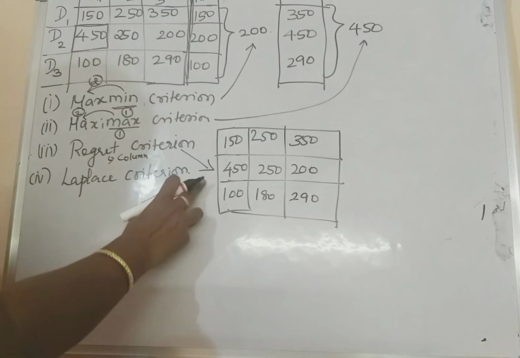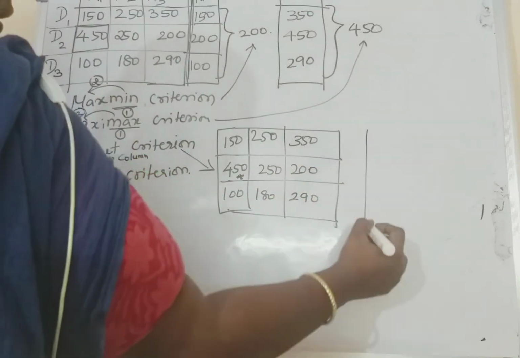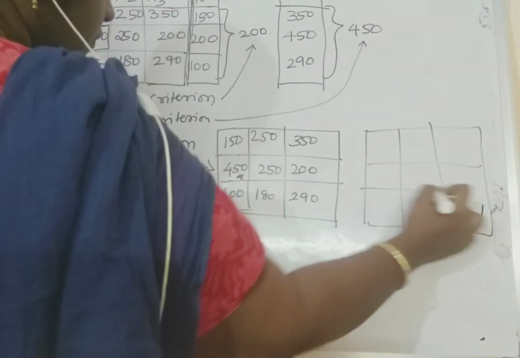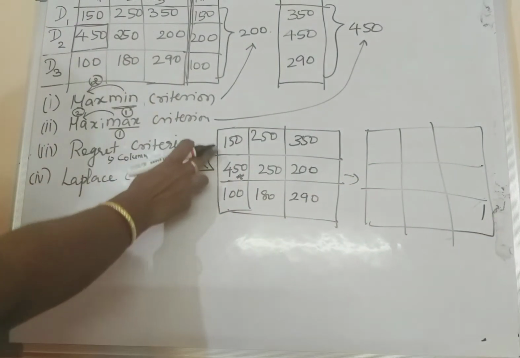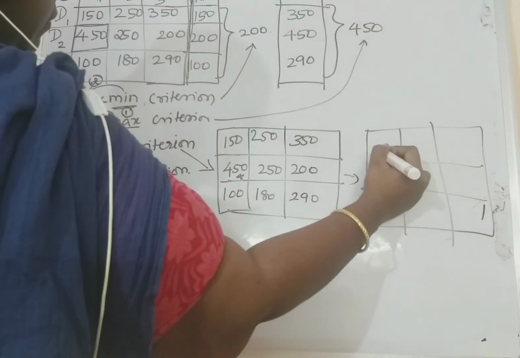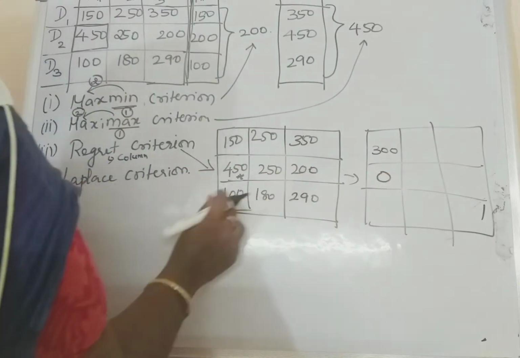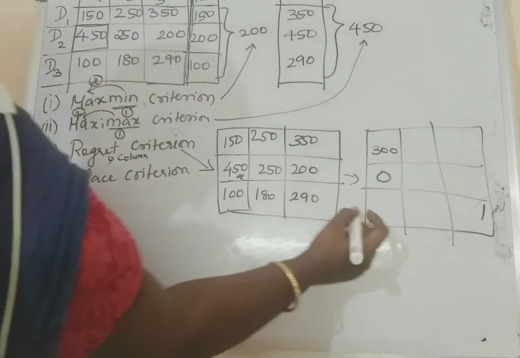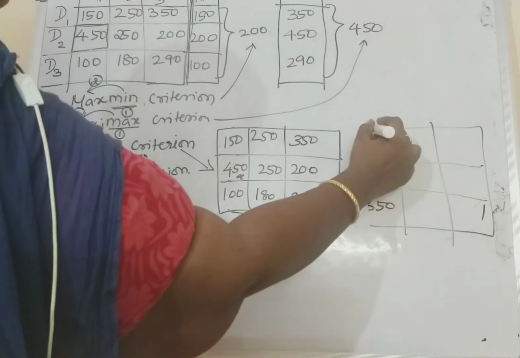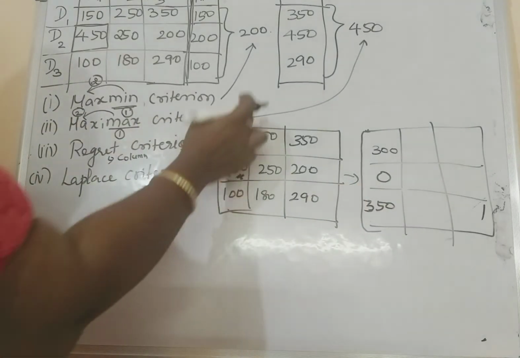So the maximum is 450 from this, right? So minus of these. 450 minus 150 is 300. 450 minus 450, 0. 450 minus 100, 350. Don't take any symbols and all, okay? Just take the value alone. Okay? 350. Next, this second column.